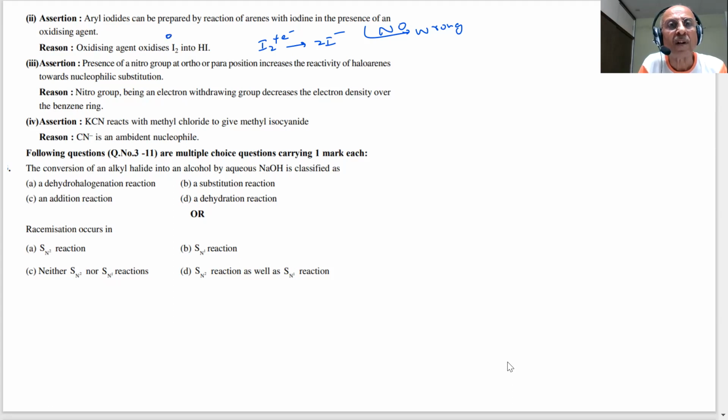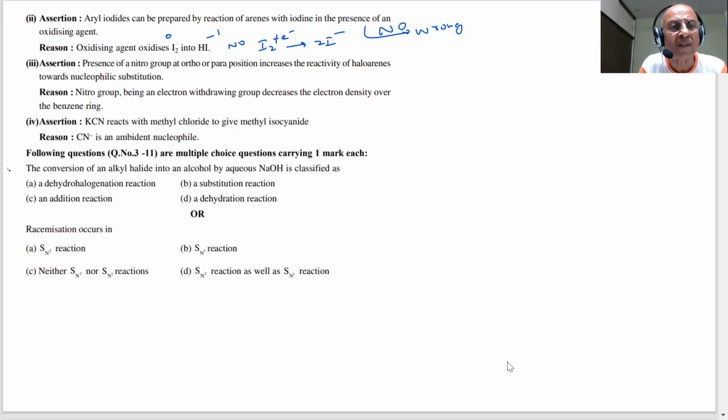Iodine is 0 here and it is going to -1. The oxidizing agent oxidizes I2 to HI. Is it oxidation? The statement is itself wrong.